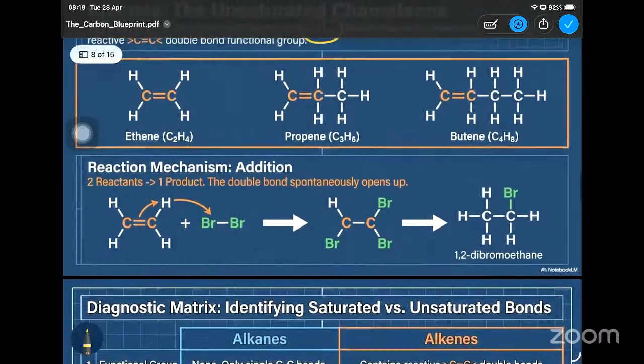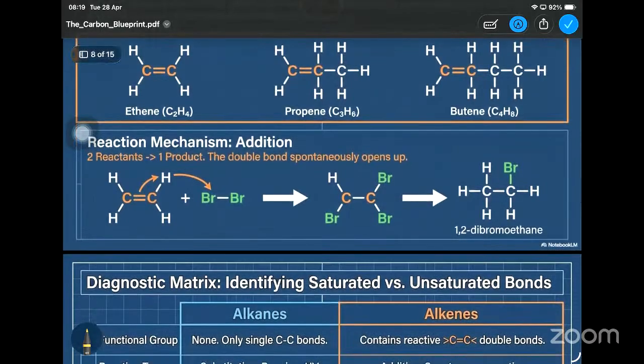So here the reactions are given. The reaction mechanism is addition. So substitution versus addition. Addition means you are just adding one without removing anything. But in substitution, we are removing one, and instead of that, you are adding a component. So here there's a reaction given. So this will be the product. Okay.